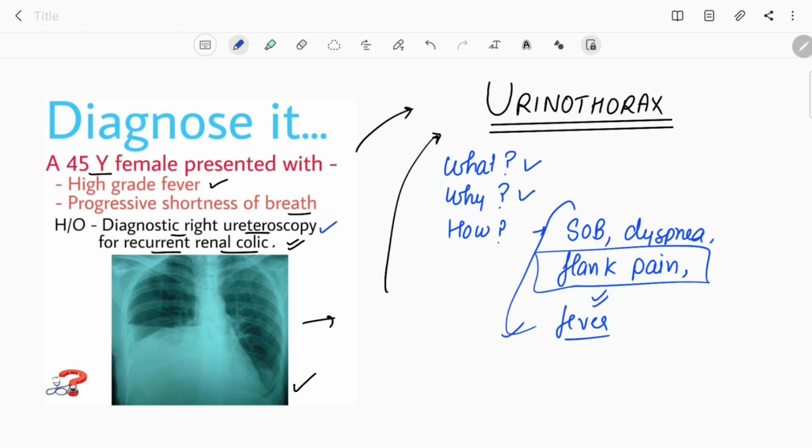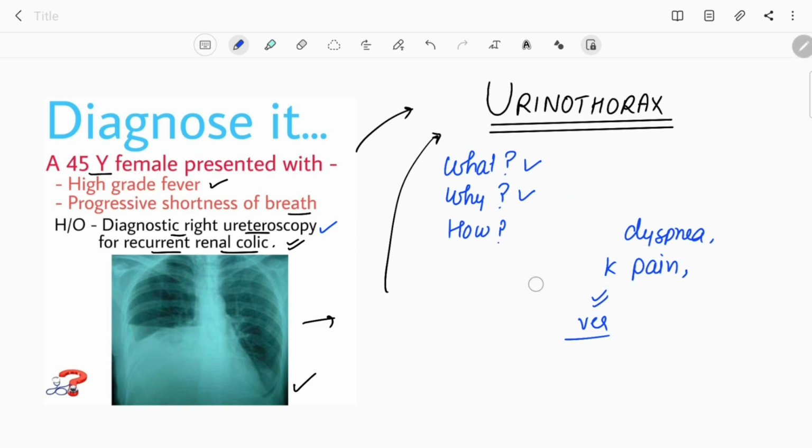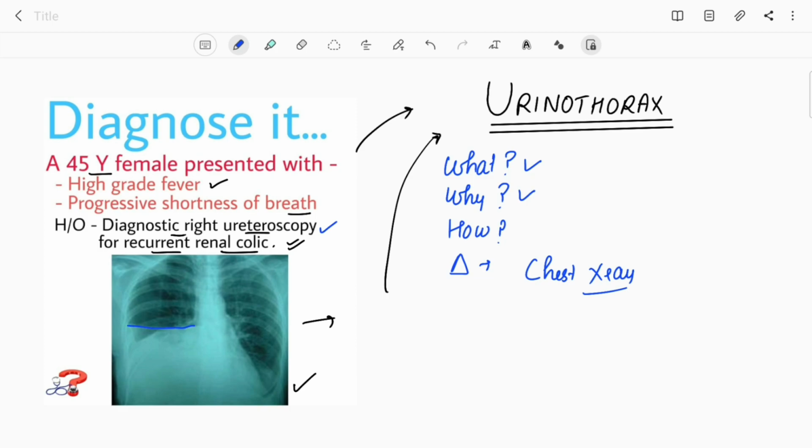Now let's come to the diagnosis part, how we diagnose this case of urinothorax. Firstly, when the patient presents with these kinds of symptoms, the first investigation done is the chest x-ray, and in the chest x-ray you can clearly see this is a case of pleural effusion. If you want to know all the radiological findings you can see in this chest x-ray, you can watch a previous video that I've recorded about pleural effusion.